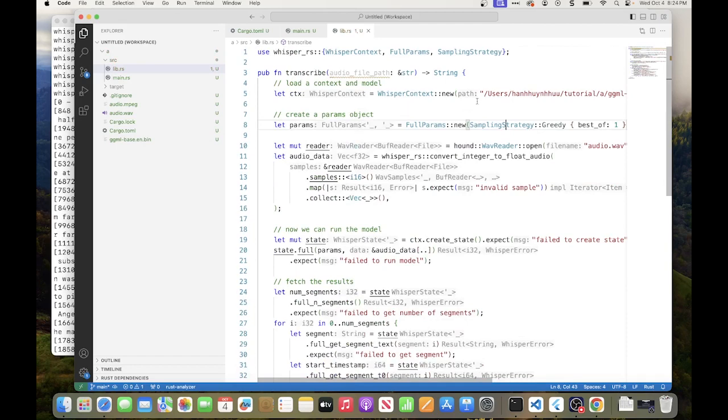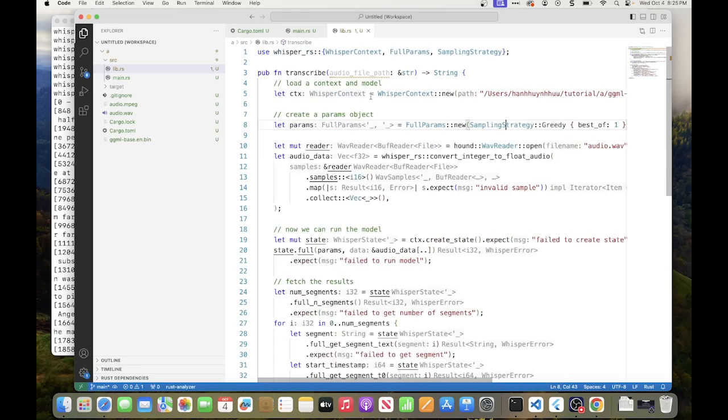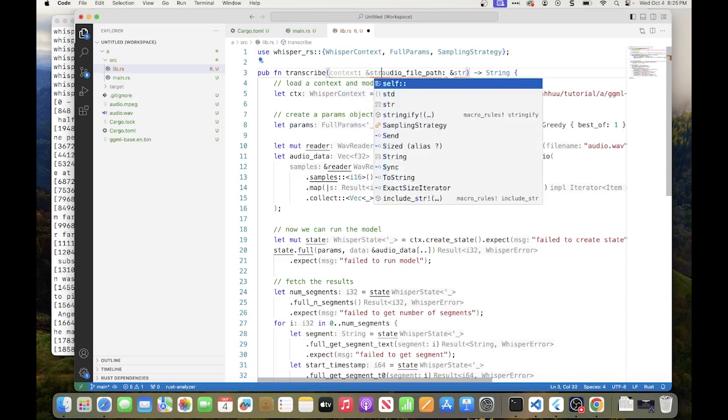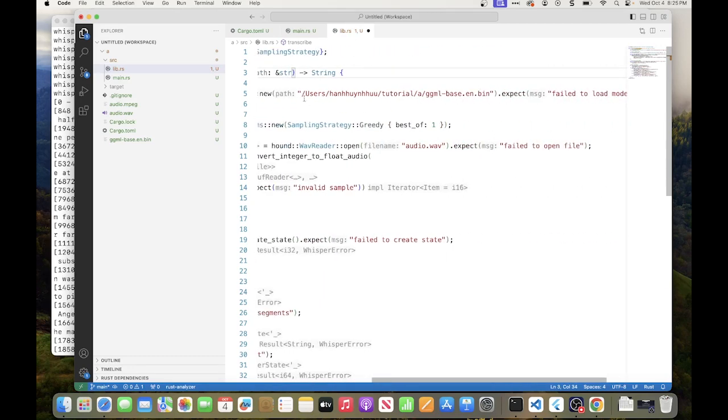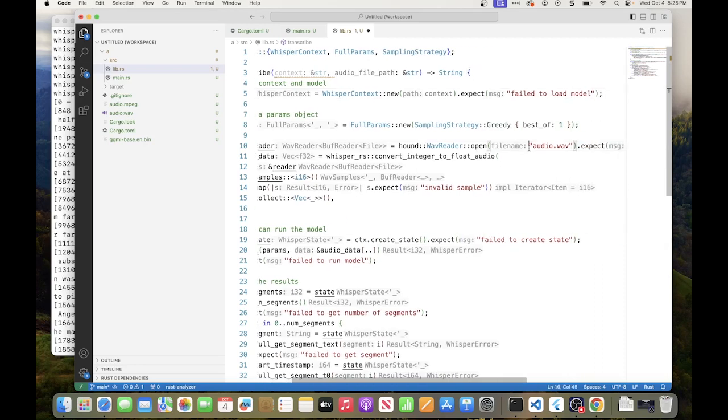Then obviously this guy here, well, you could take the path to the audio file. Normally you wouldn't want to recreate the whisper context every time because it seems to load the model. But as an example, we're just going to say context path, context. Yeah, we're going to pass it as a parameter. And then you also should have the path of the file here, which we also want to use as a parameter here.